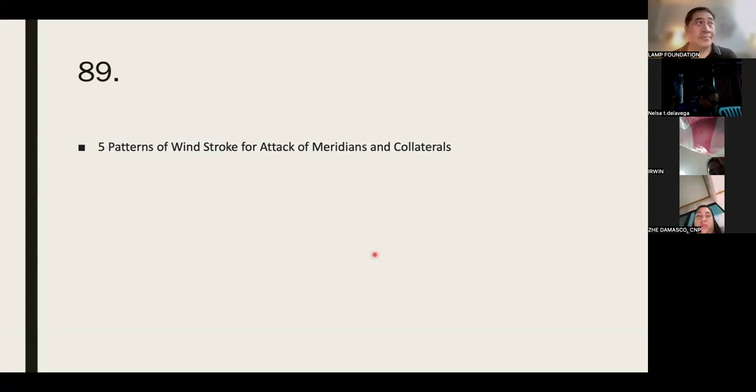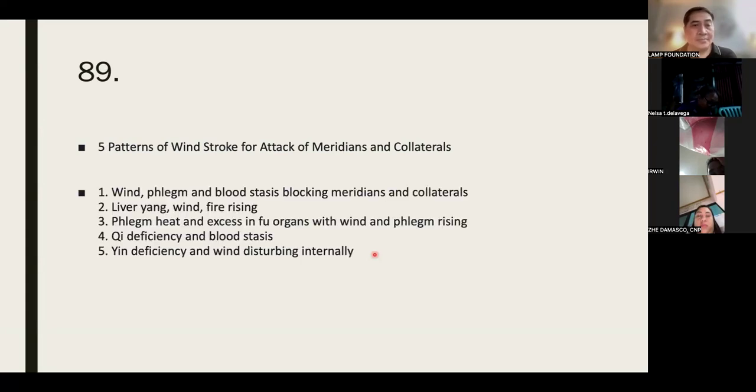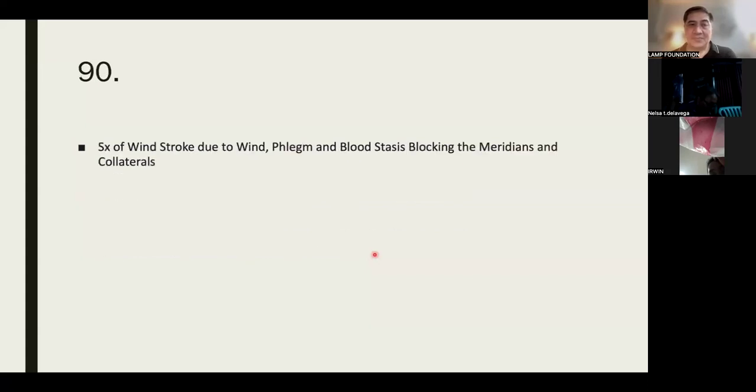Wind, phlegm, and blood stasis blocking the meridians and collaterals; liver yang, wind, and fire rising; phlegm heat and excess in fu organs with wind and phlegm rising; qi deficiency and blood stasis; yin deficiency and wind disturbing internally.